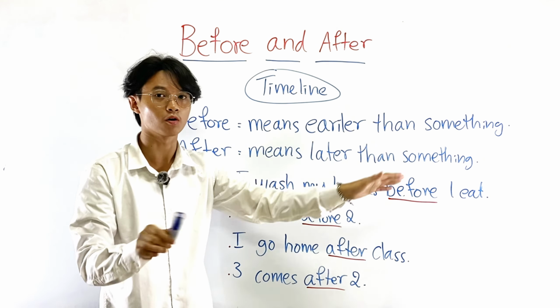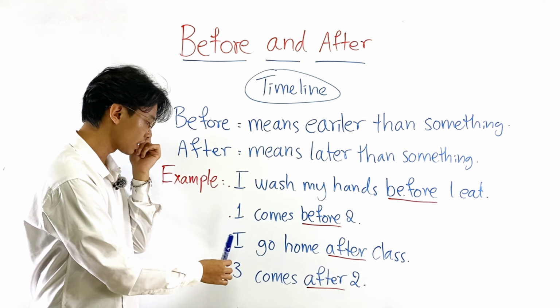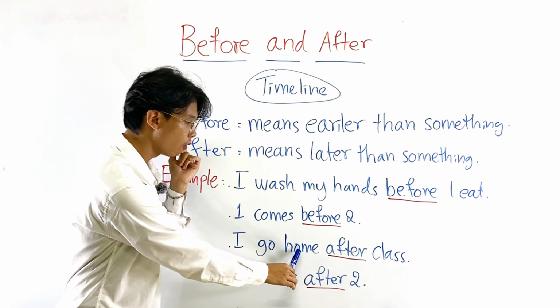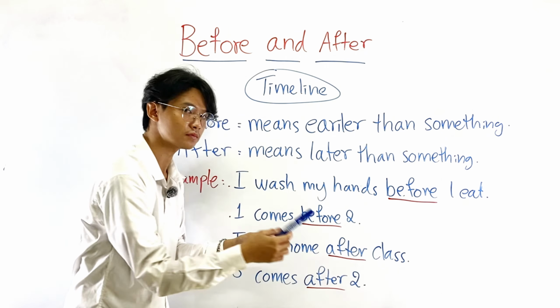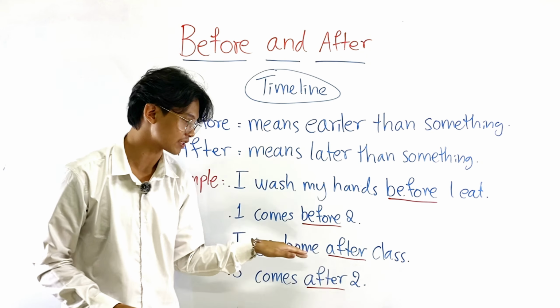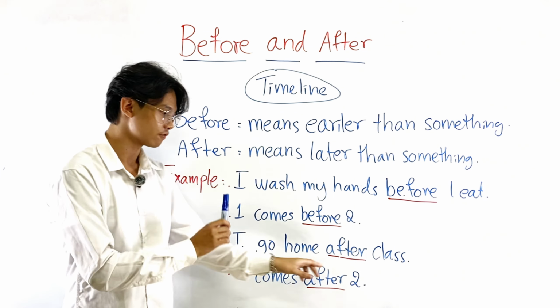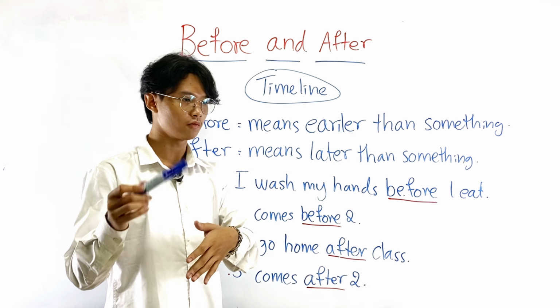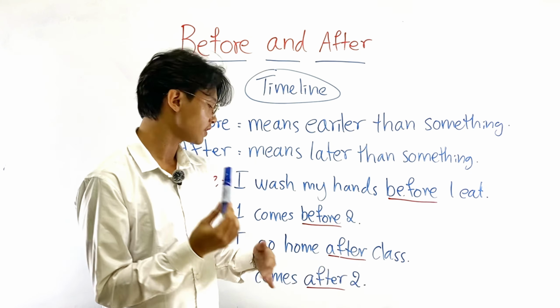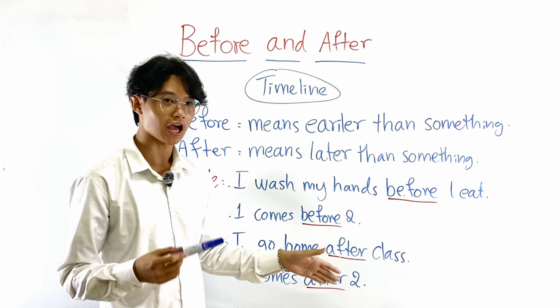So now let's go to after, something that happens later than something, or later on. Let me give you an example. After is: I go home after class. I go home after class. I go home after class. What does the word after represent in this sentence? The word after here represents something that will happen later on. So what's going to happen to me after class? Well, after class, I would go home.